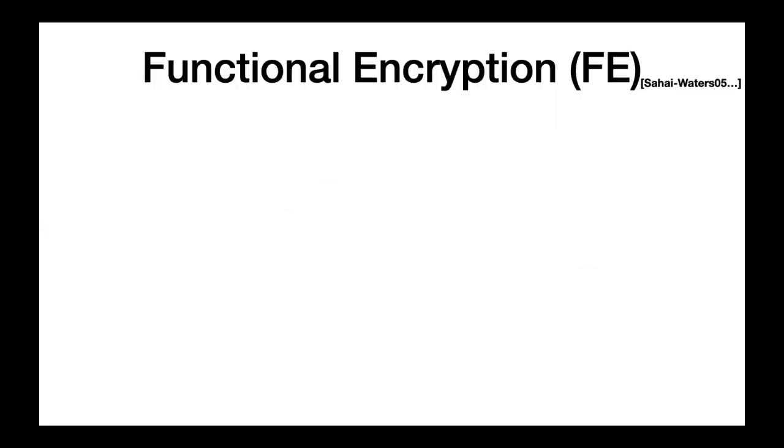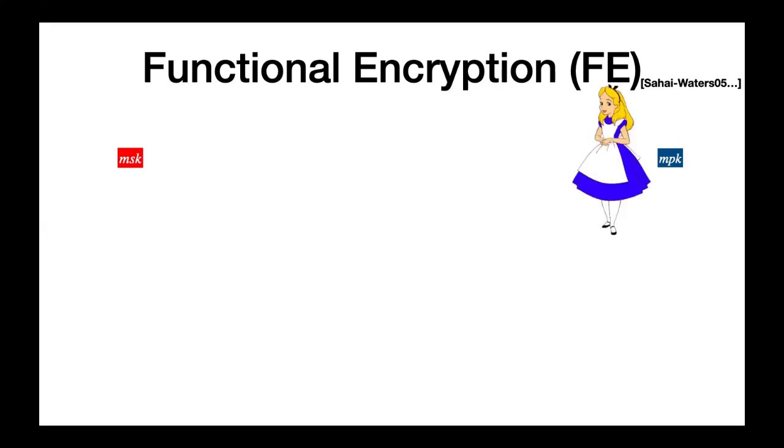Let's begin with a quick introduction to functional encryption schemes. A functional encryption scheme is an advanced encryption scheme that introduces a more refined approach to data access. Like conventional encryption, FE involves two keys: a master public key that can be used to encrypt messages, and a master secret key capable of decrypting any ciphertext encrypted under the master public key. However, the distinguishing feature of functional encryption lies in its selective decryption capability.